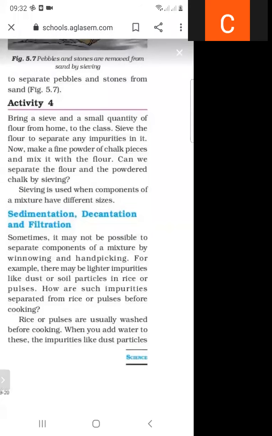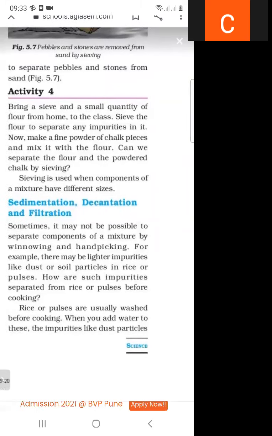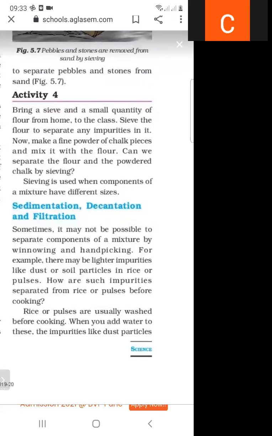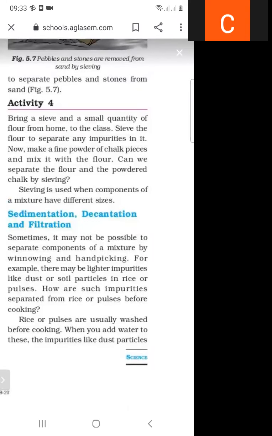For example, dust particles and soil particles present in rice or pulses may be lighter impurities, so they cannot be separated by winnowing and hand picking.